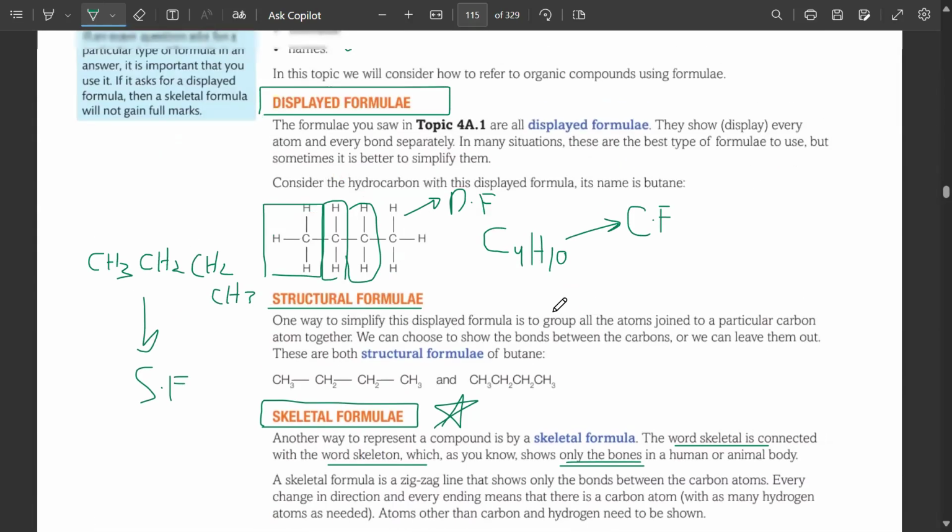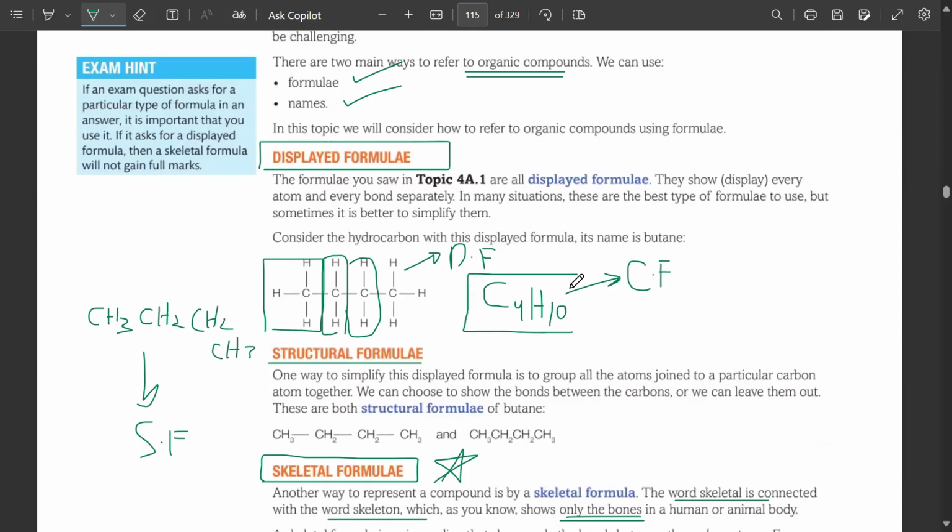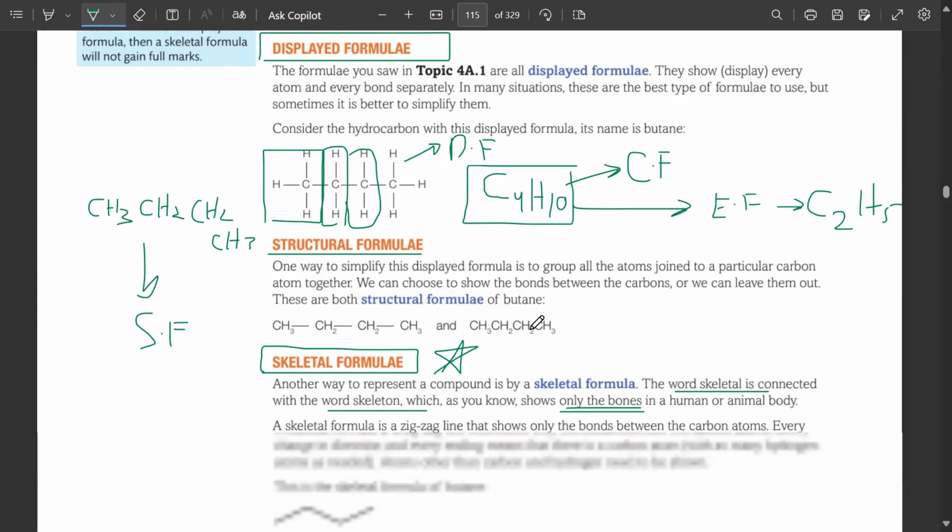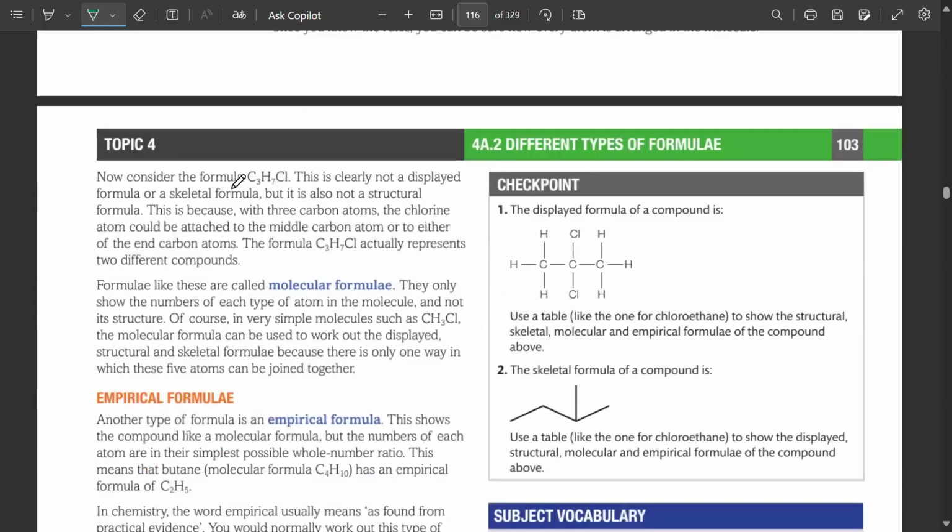Molecular formula, over here you can see this is your molecular formula. And if I have to convert it into the empirical formula, it would be simplified to C2H5, the smallest number. Now consider the formula C3H7Cl. This is clearly not a displayed formula or a skeletal formula. It is also not a structural formula. What is it? The chemical or the molecular formula, which tells you which atoms and how many of those atoms are present in that compound.